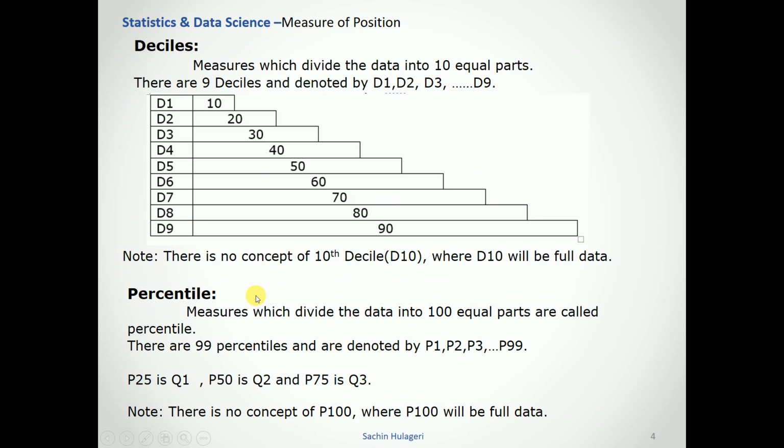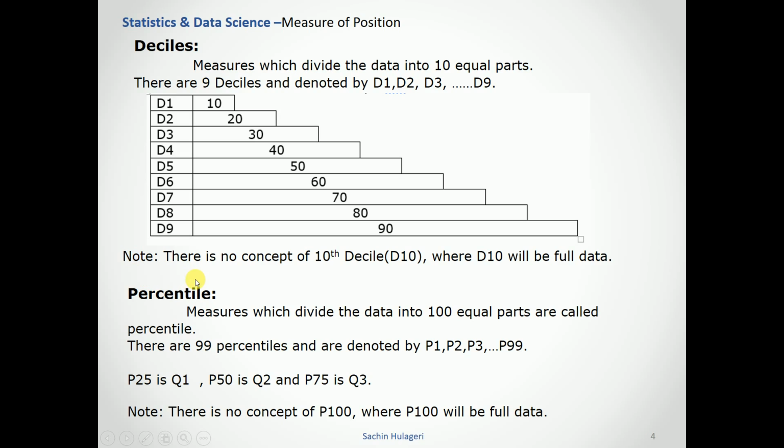In the same way that quartiles divide the whole data into 4 parts, we have deciles. As the name suggests, deciles divide the whole data into 10 equal parts. Here D1 represents 10% of the data and D2 represents 20% of the data, and so on, and D9 represents 90% of the data. When I say D9, it means 90% of the data is covered here.